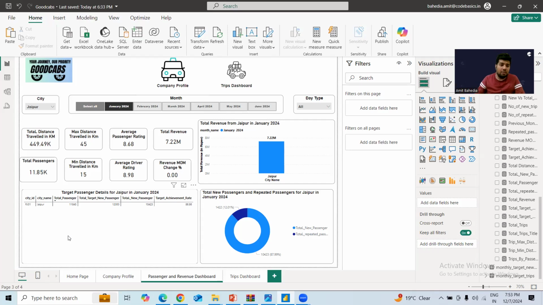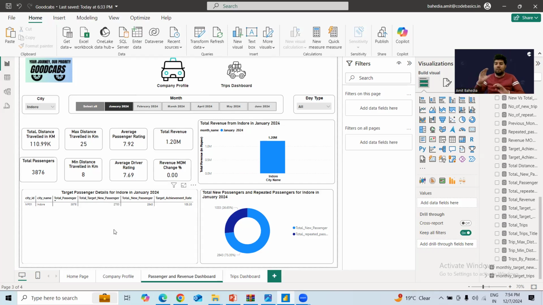Okay. Here, the city Jaipur is already selected. If, for example, I select the city Indore, then I will get the results for Indore. You can see I am getting results for the total distance traveled, maximum distance traveled, average passenger rating, and total revenue. There is even one table I'm getting for the target passenger details.